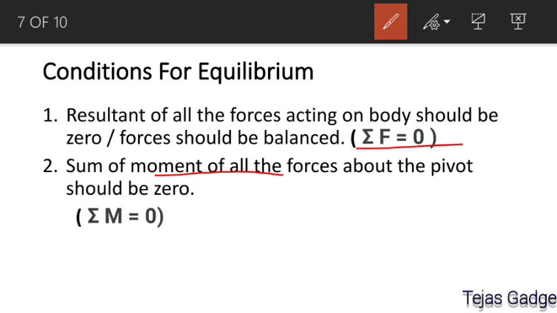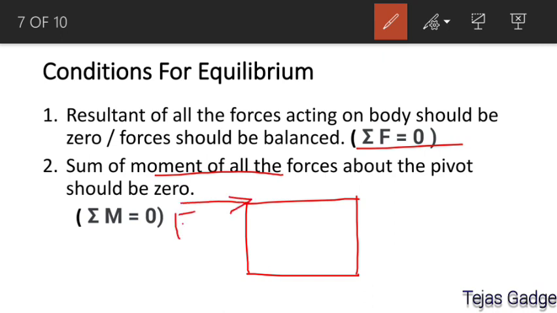Now see students, a very important case. Take one example: there is a box, and one force F applies at the top of the box, and another force F applies at the bottom.